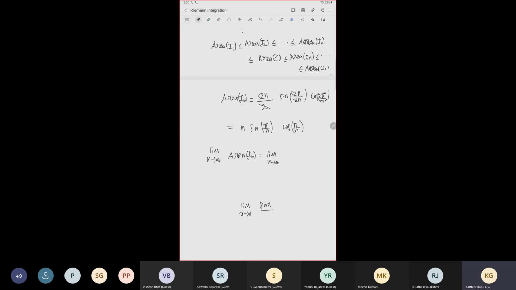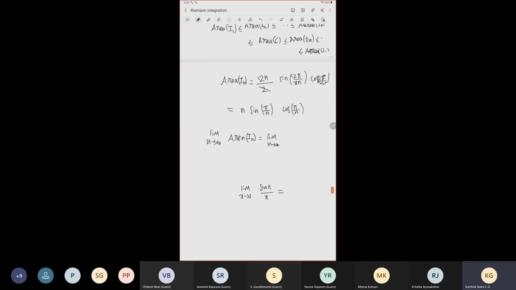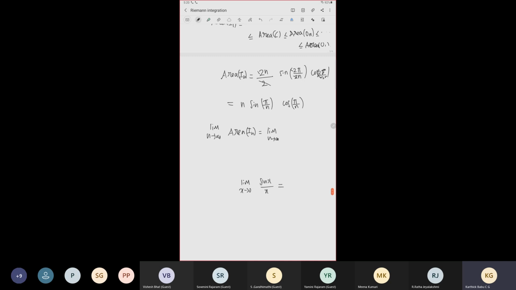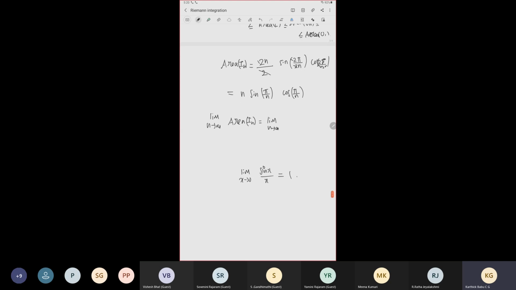We know this limit, no? Sin x by x, where it converges. What is the limit as x tends to 0 of sin x by x? Can anyone say? 1. Yeah, correct. So now we are going to use that.